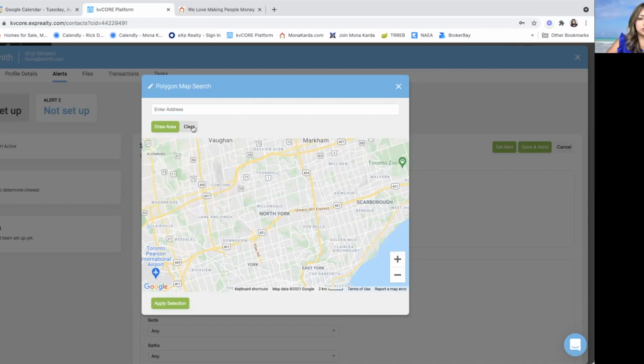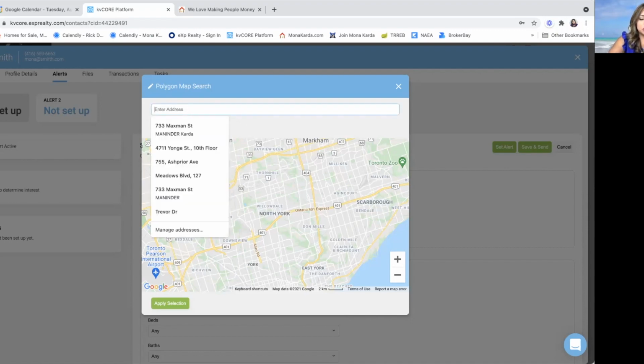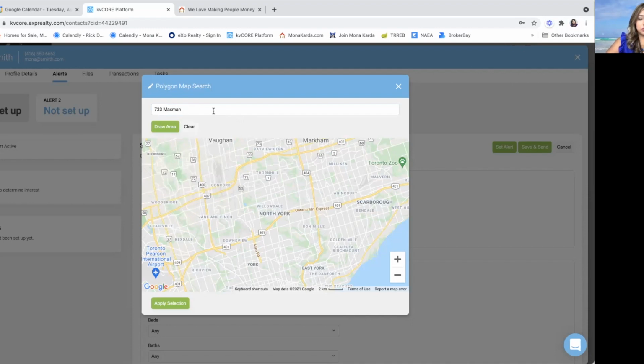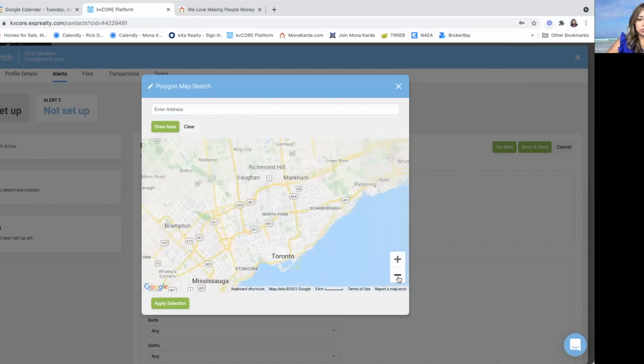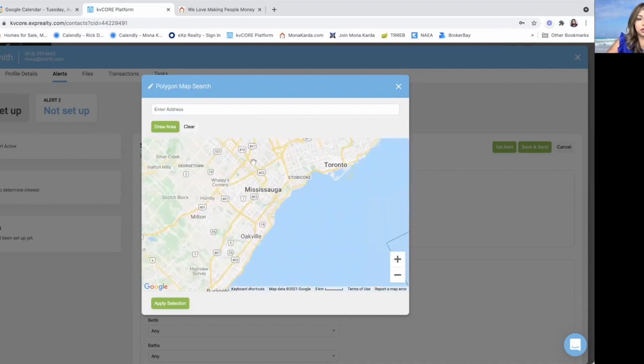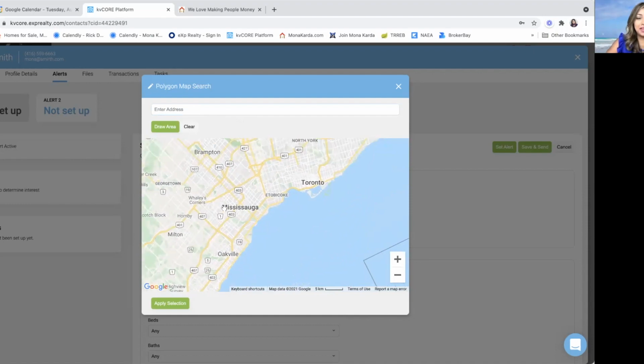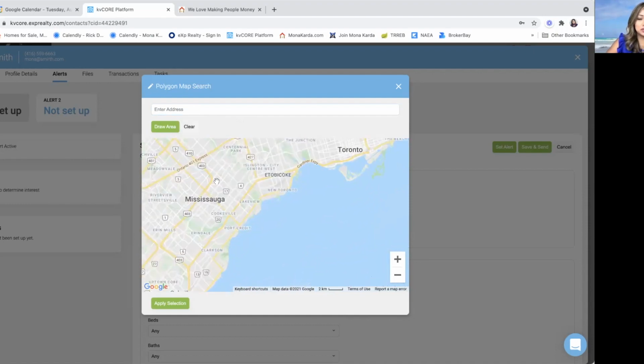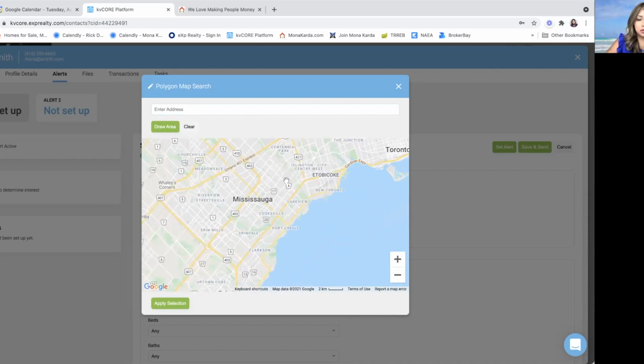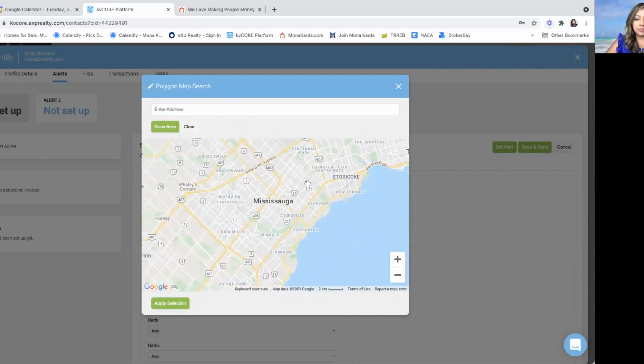Oh, I know, hold on. This is so weird. Well, I know that this is where I want to be in Mississauga. Usually this works, so I'm not sure why it's not working right now, but this is the Mississauga area.